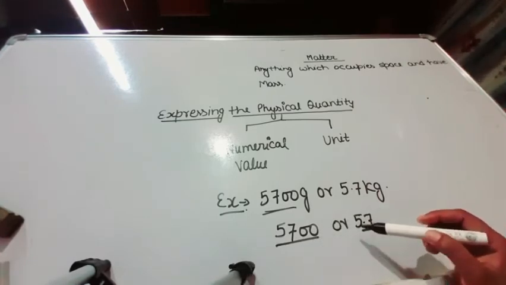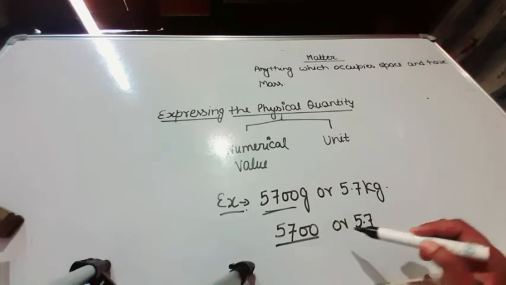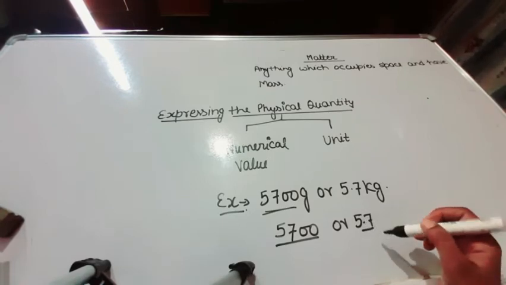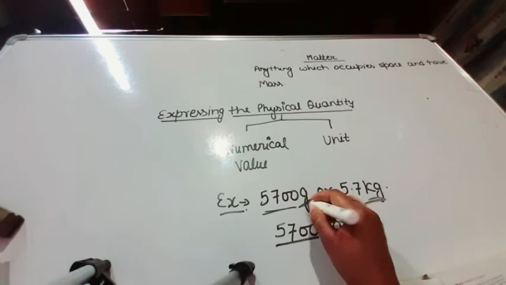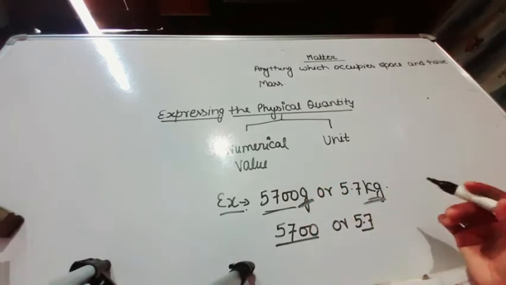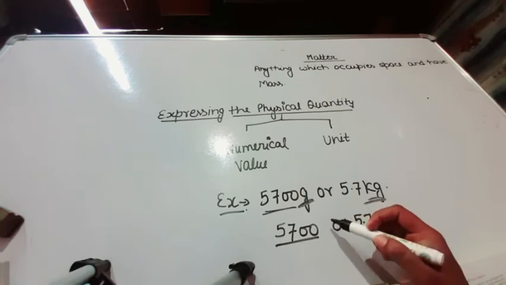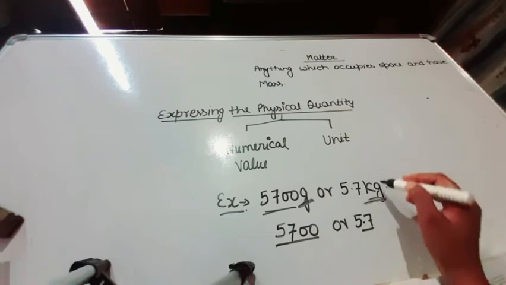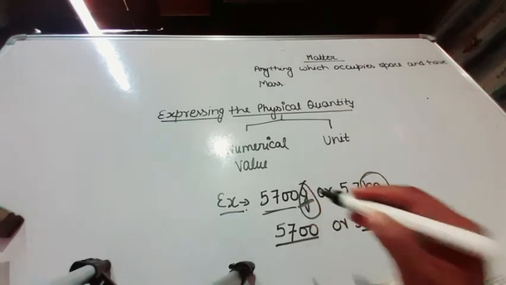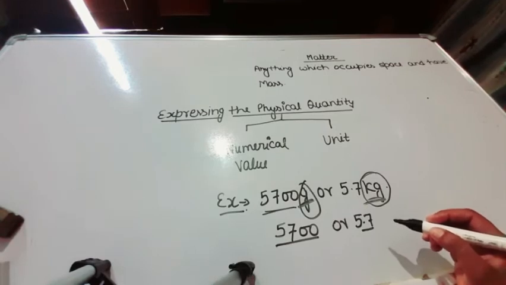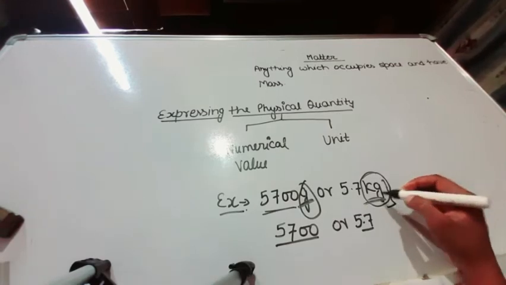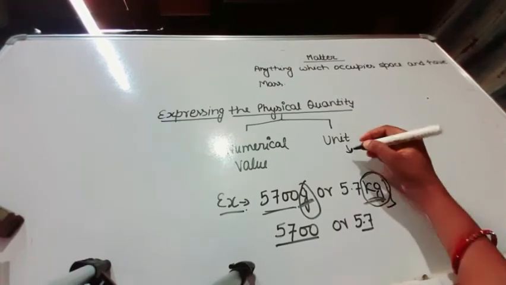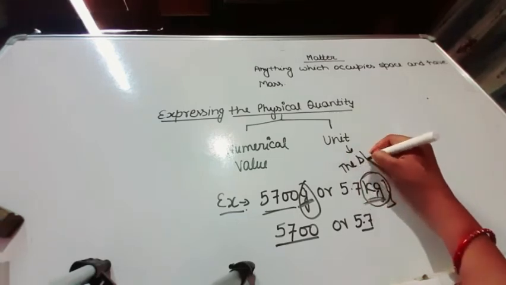Okay students, so 5700 or 5.7 does not convey any meaningful information. Thus it is essential to include a unit, that is gram and kilogram or maybe other. So it is essential to include units with every experimental value or numerical value. So this type of measurement is known as unit. So we can say, what is unit? What is the standard? What is unit?